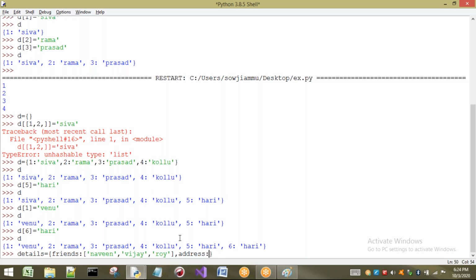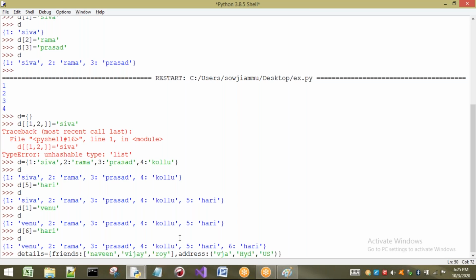So I will take it in a tuple. I just want to show you that multiple values can be taken into a dictionary. So let us take here Vijayawada, next Hyderabad, HYD, and US, for example.